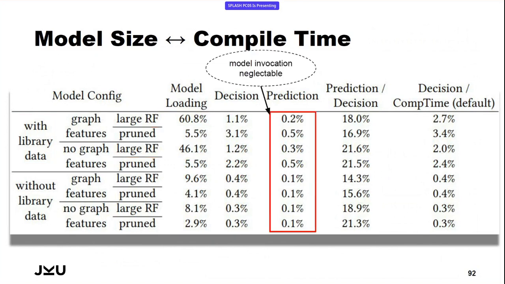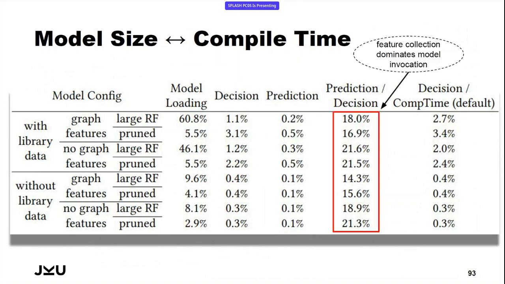In contrast, the prediction itself, so using the machine learning model, is fairly cheap actually. So it is a primitive random forest decision tree based model, so deep learning could be a bit more expensive, but yeah, in that case, not really expensive. What is even more expensive is the time spent in collecting the features. So invoking the model only takes 18 to 20% of the time which is needed for invoking the model and extracting the features beforehand. So feature extraction is kind of expensive.